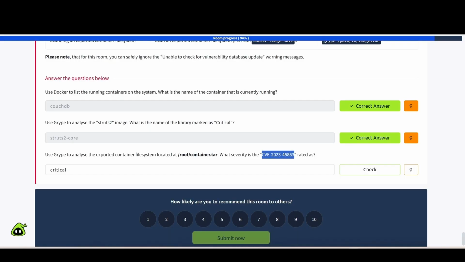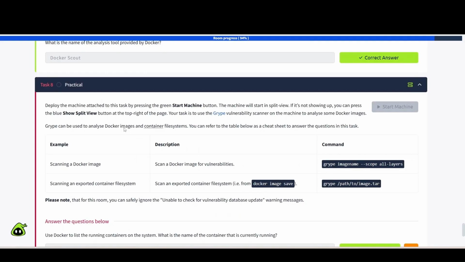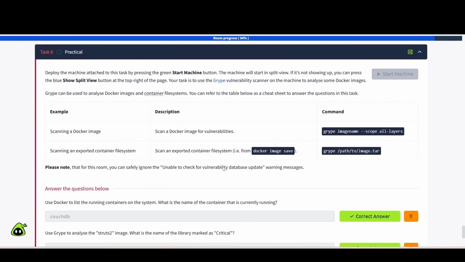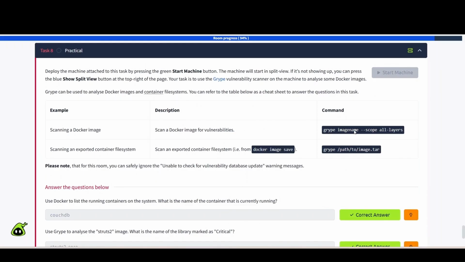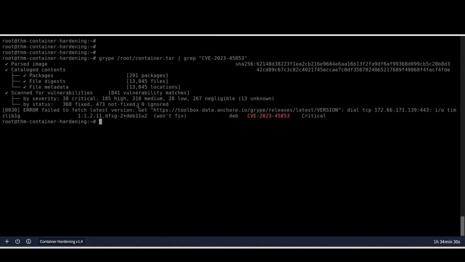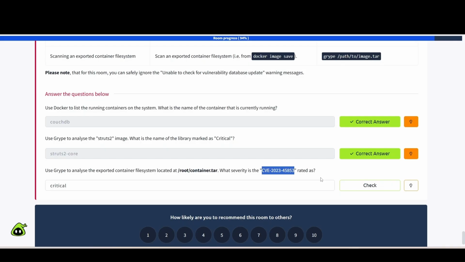There are several different tools that were referenced in the previous task there, but if you want to learn how to use this particular Grype tool, there are examples up here in this table. All right, so let's flip back over, see if it's done, and there we go. So yes, using grep, we can just limit it down to that specific CVE that you're looking for. Okay, and we are done with this here. Let's plug this in and wrap up this video.